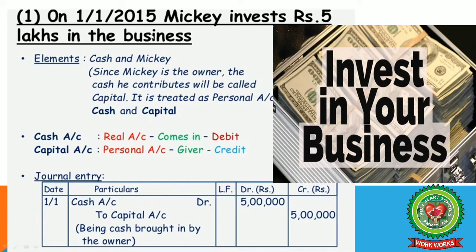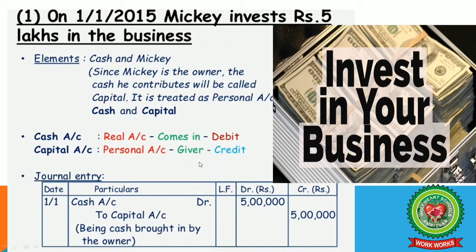So let us take an example. First of all, Mickey wants to invest rupees 5 lakhs in the business on 1st January 2015. Now there are two people involved, two transactions, two elements involved. One is cash and another is Mickey. Since Mickey is the owner of the business, the cash he contributes will be called capital. It is treated as personal account, that is cash and capital.